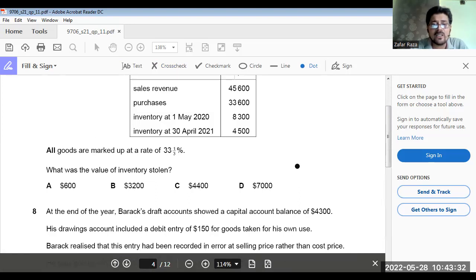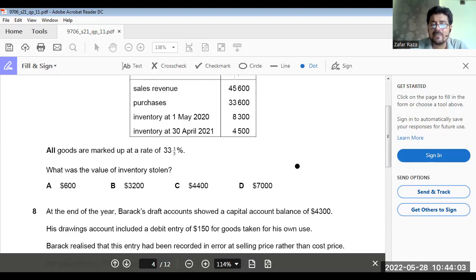So if we take out your selling price is 133 upon 13 is your total sales revenue. So 45,600 multiplied by 100 divided by 66.666666. Answer is 68,400 is the cost of sale.